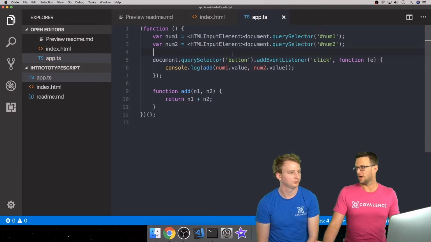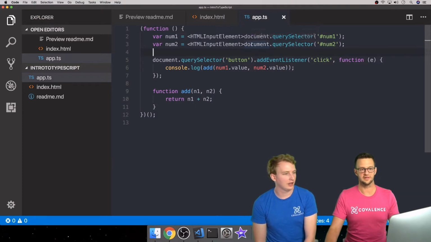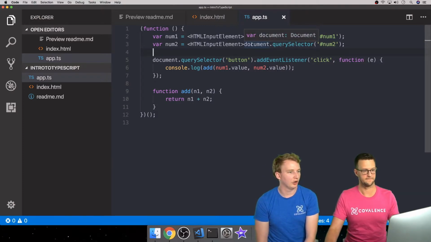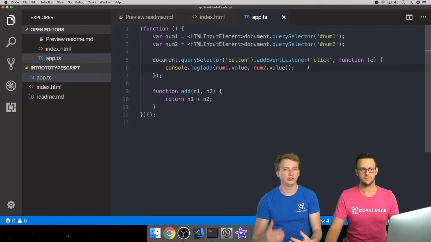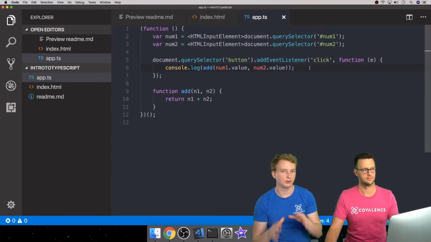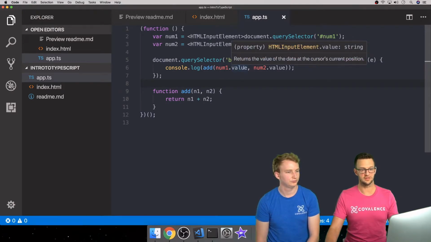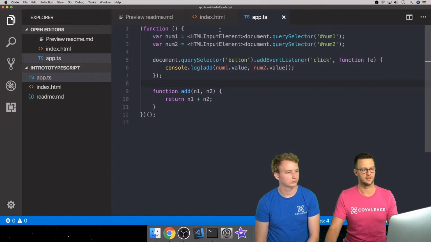If you've used Java or C# or any other typed language, you know what a cast is. And if you've been using VS Code, sometimes you get IntelliSense and you can mouse over things and it will give you the type of them, using the TypeScript notation. So you might be a little bit familiar with the TypeScript notation already. Now it knows that value actually does exist on this, and you'll see that it says HTML input element since we cast it here.